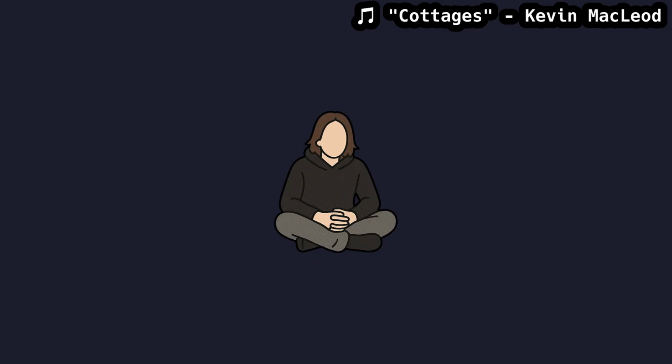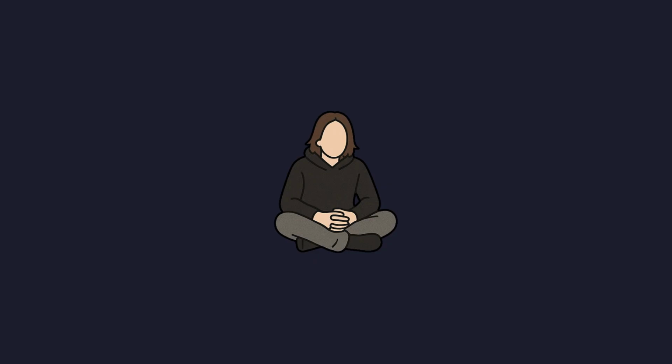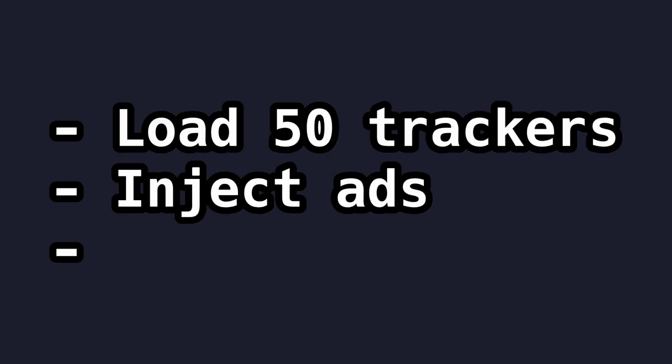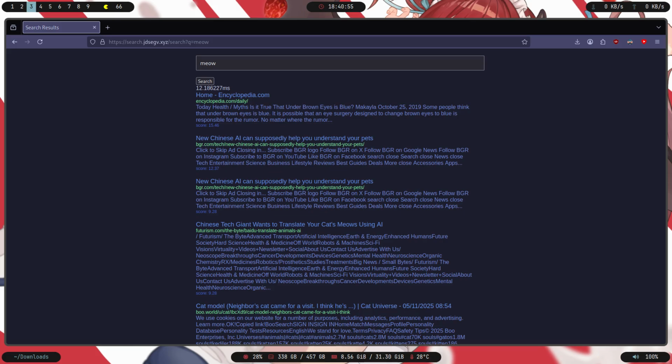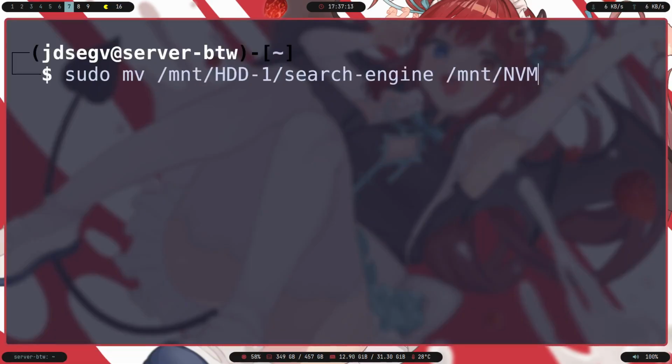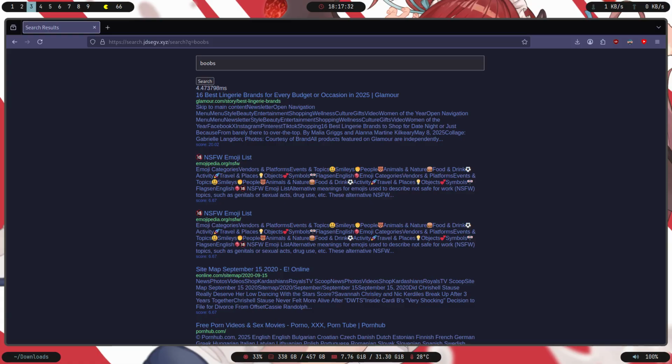Google's strength is scale, but that's also its weakness. My engine doesn't have to load 50 trackers, inject ads before every result, run 10 machine learning models before showing a link. It just finds what you asked for, just like Google used to. So how does it compare? Look at these instant results, ranked purely by relevance, and look how stupidly fast it is compared to Google. But wait, it can be even faster. Now that is speed.